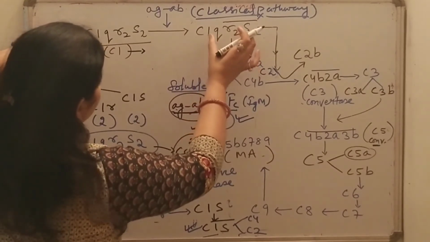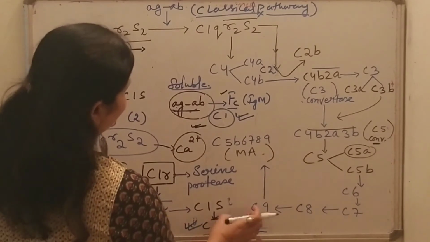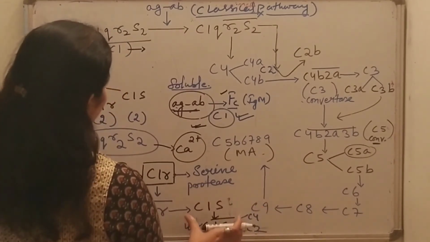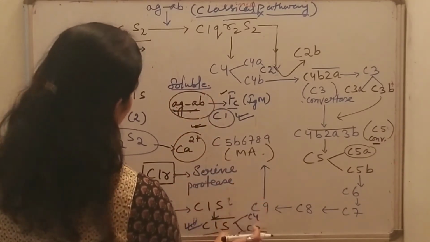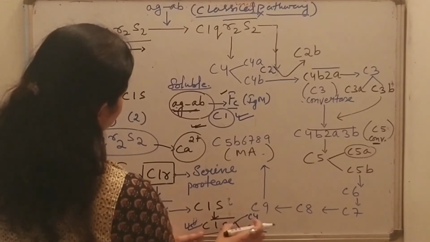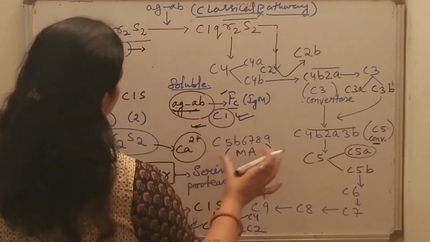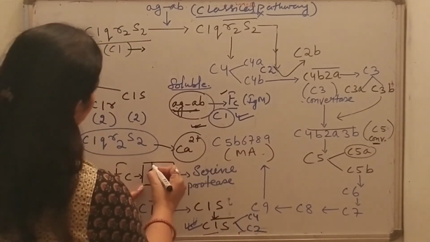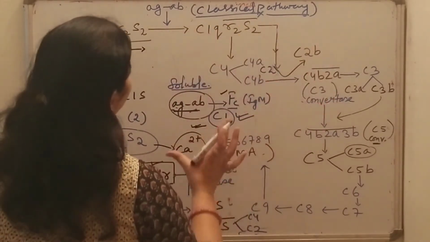C1s has C4 and C2 as its substrates. The C1s enzyme cleaves C4 and C2, and after that the C3 convertase is formed. What we have read here is that the C1R protease enzyme initiated the cascade of the classical pathway.